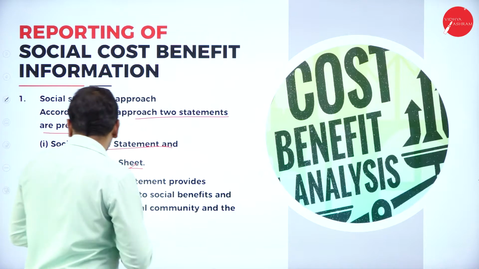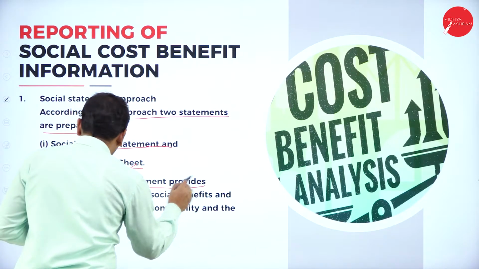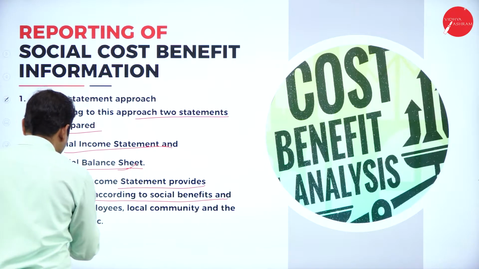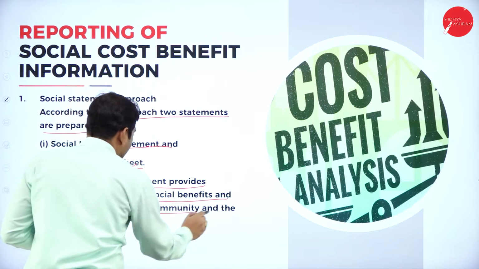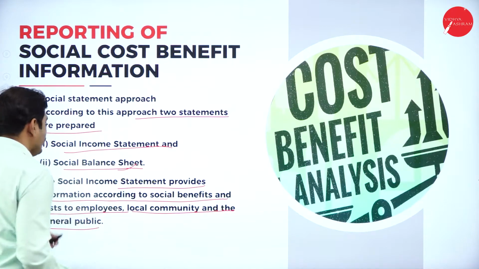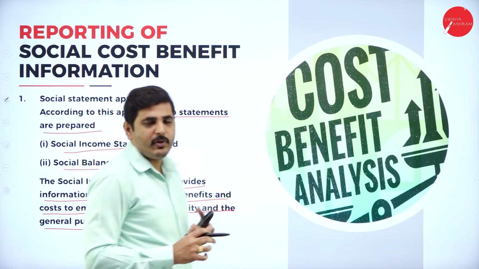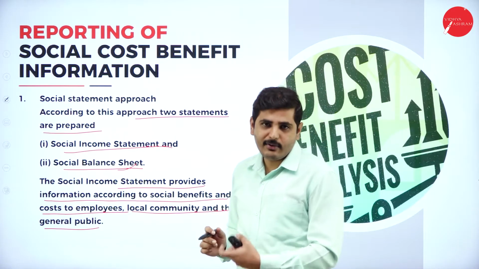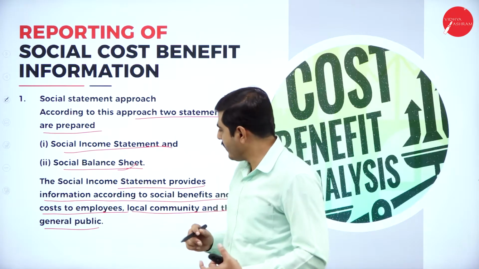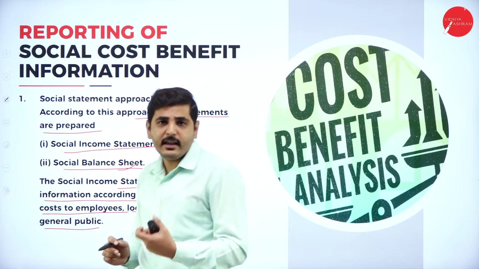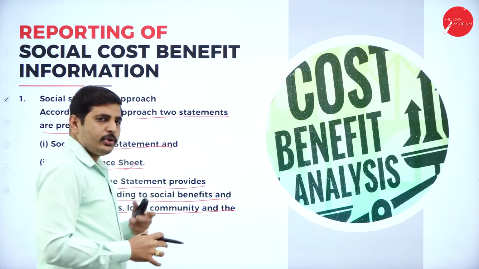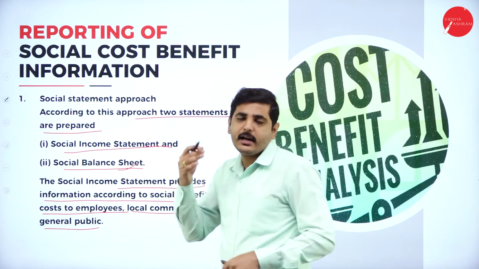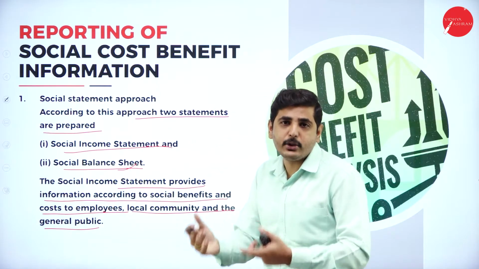Next one, the social income statement provides information according to social benefits and cost of employees, local community and the general public. So what is the actual social cost on the employee? Are we taking care of our employees? Are we taking care of our general public? Are we taking care of our local environment? So all these things we have to calculate, and also how much we are rendering back or giving back to our society.